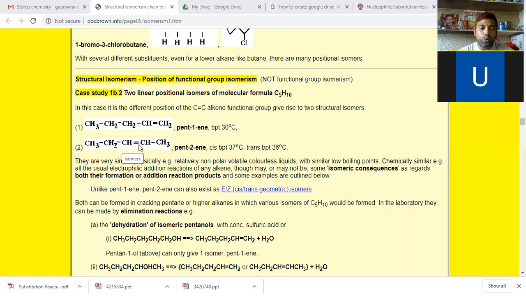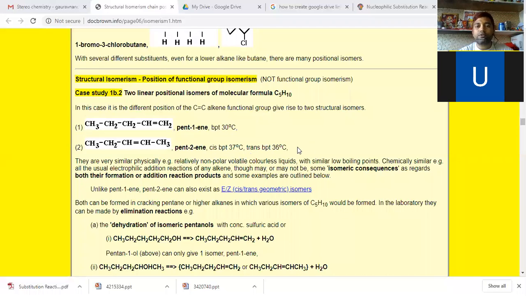And pent 2-ene has the same carbon chain and same molecular formula, but the position of the double bond differs. Its boiling point is 37 degrees Celsius.